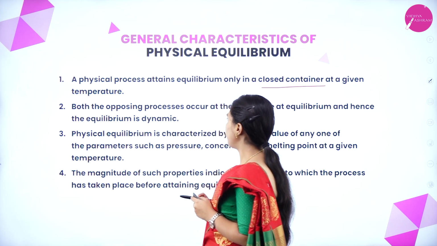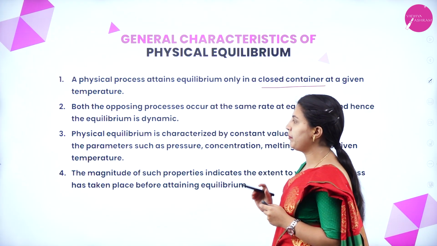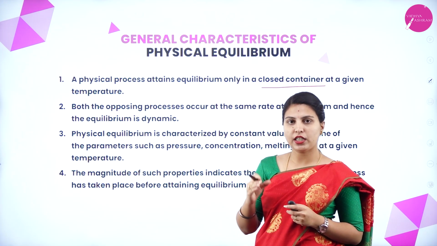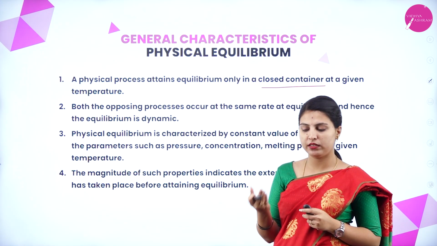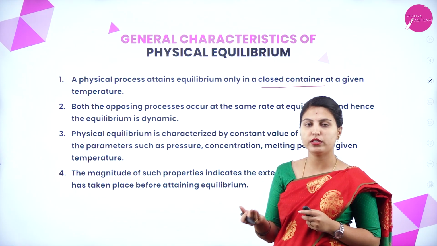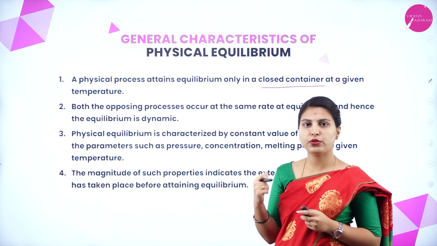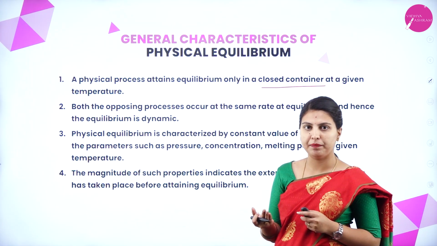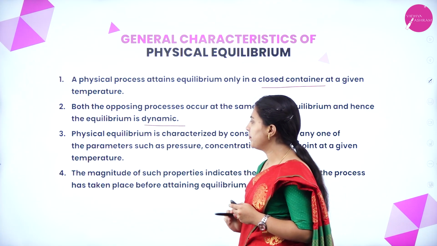Both opposing processes occur at the same rate at equilibrium, and hence the equilibrium is dynamic. In the closed container, two opposing processes are there. For example, liquid converting into vapor and vapor converting into liquid. Between the two, the system reaches equilibrium. So the equilibrium is dynamic.